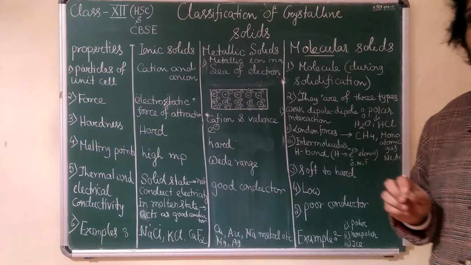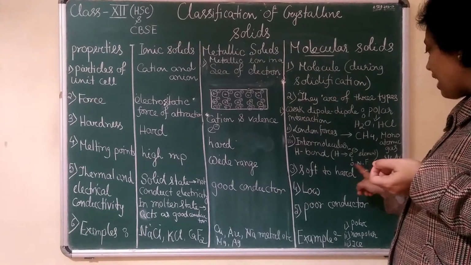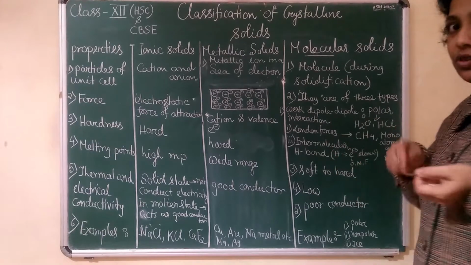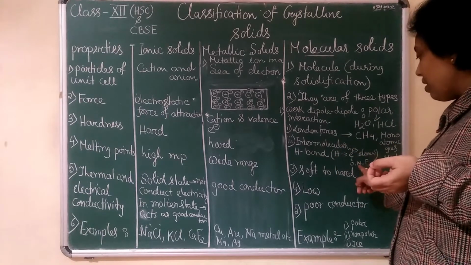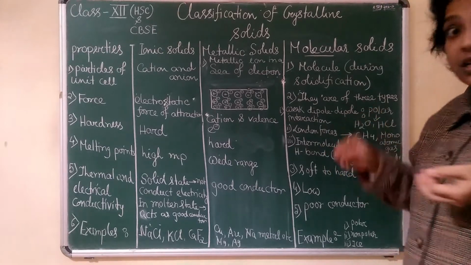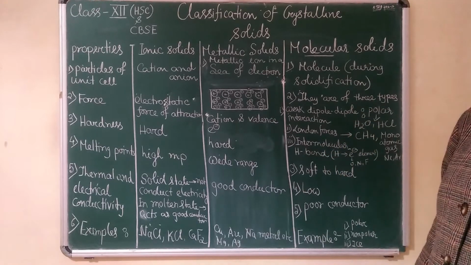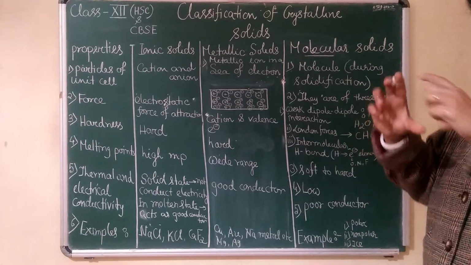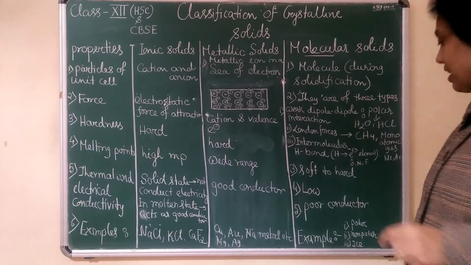So the bond of hydrogen with a highly electronegative element, as in HF and ammonia, and water when it is forming ice. When it is forming ice through intermolecular hydrogen bonding, there will be a cage-like structure.